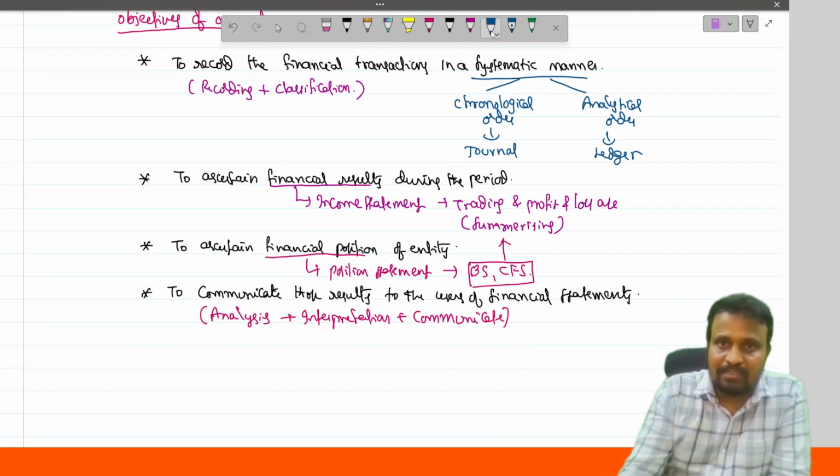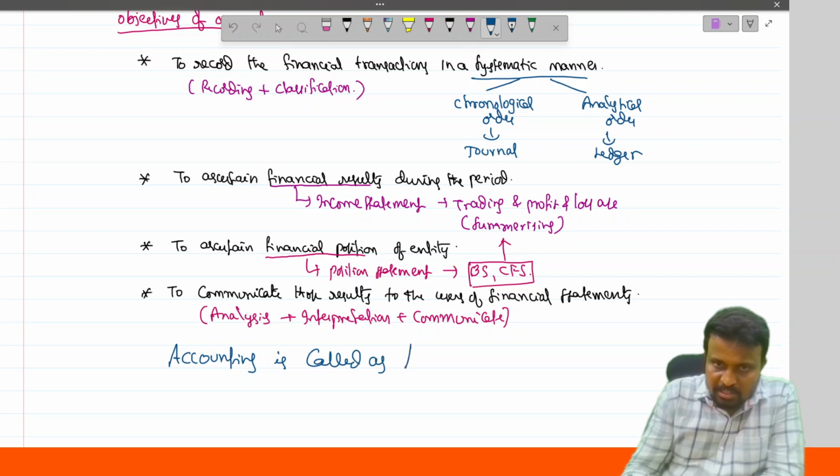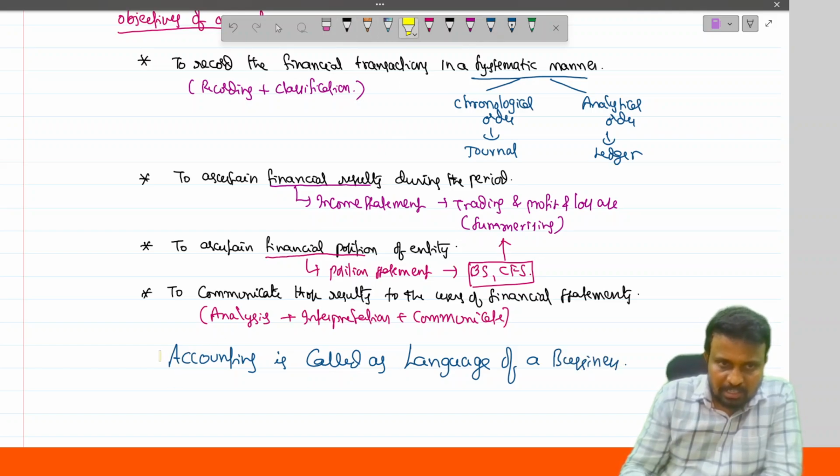And that's why, remember, accounting is called the language of the business. Accounting is called what? The language of the business.